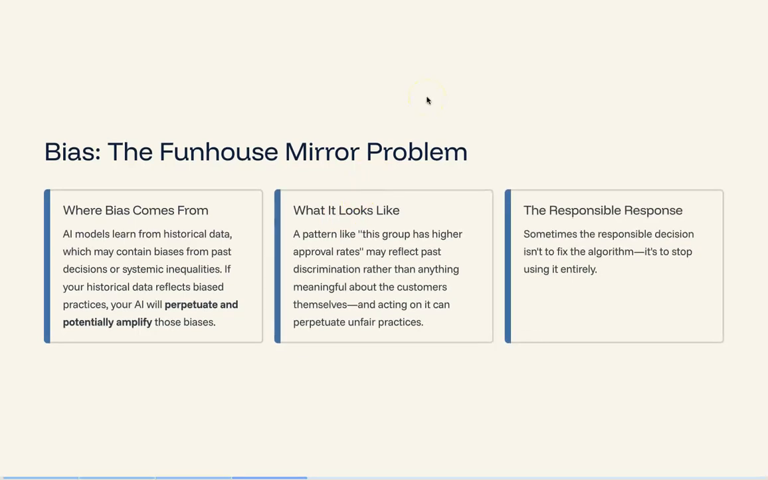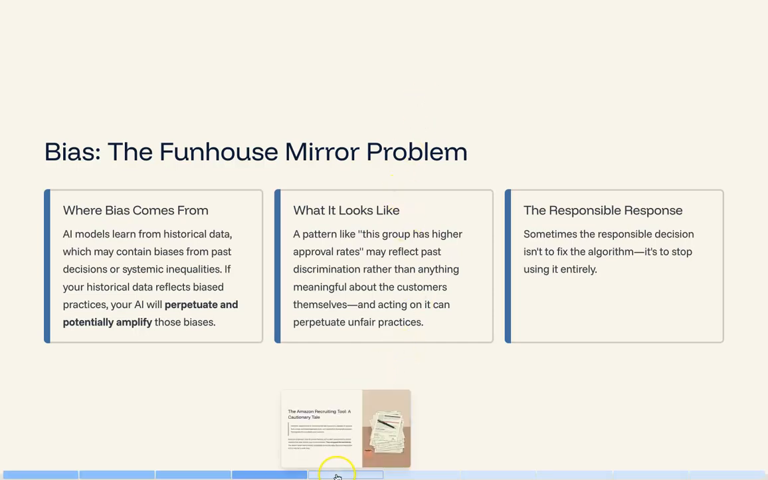Bias in AI systems is like a funhouse mirror. It can distort reality in ways that aren't immediately obvious. AI models learn from historical data, which may contain biases from past decisions or systemic inequalities. If your historical data reflects biased practices, your AI will perpetuate and potentially amplify those biases. A pattern like "this group has higher approval rates" may reflect past discrimination rather than anything about the customers themselves, and acting on it without understanding the underlying causes can perpetuate unfair practices.